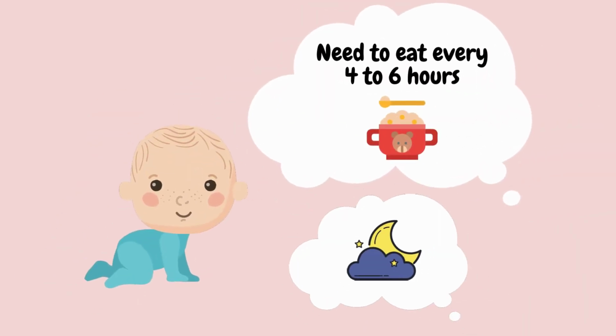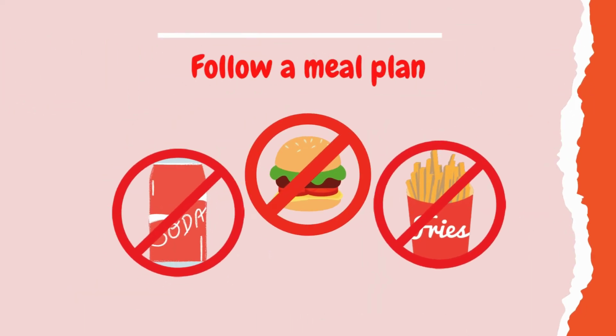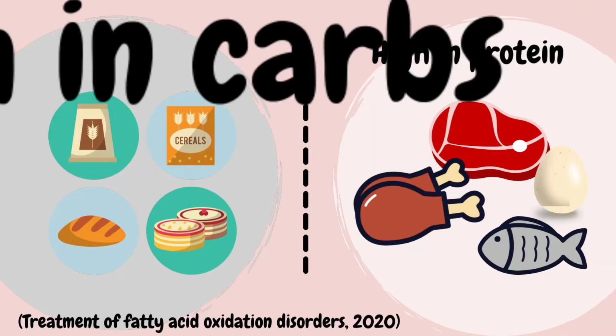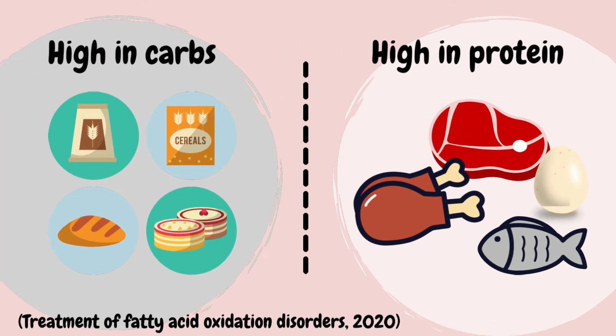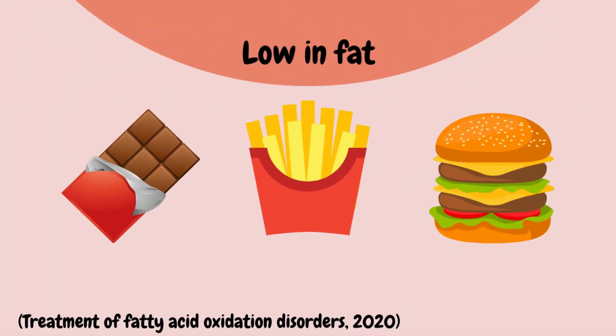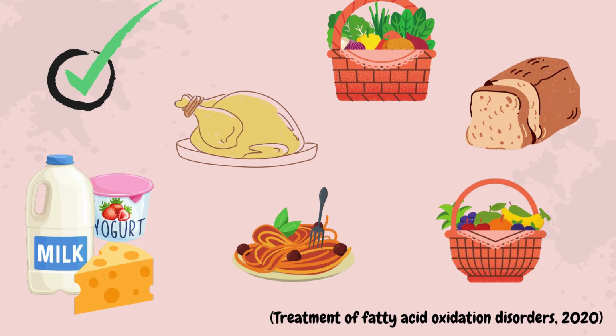Babies especially may need to eat every 4 to 6 hours or more often, including during the night. Besides eating on a regular basis, people with this FAOD may need to follow a meal plan that's high in carbohydrates and protein, but low in fat. They can eat foods like bread, pasta, fruit, vegetables, lean meats, and low-fat milk products such as milk, cheese, and yogurt.